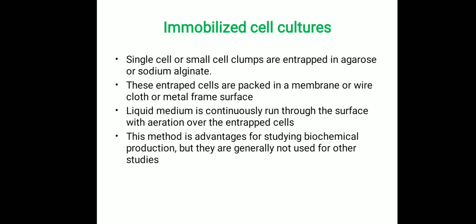And the third method is called immobilized cell culture. Here, single cells or small clumps of cells are entrapped in agarose or sodium alginate encapsulation. These entrapped cells are packed in a membrane or wire cloth or a metal frame surface, and liquid medium is continuously run through the surface with aeration over the entrapped cells. So this method is advantageous for studying biochemical production, but it is generally not used for other studies.